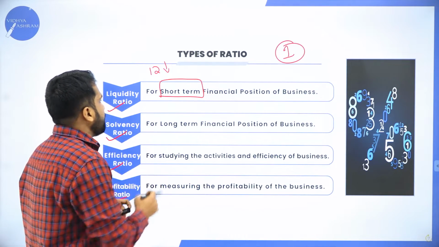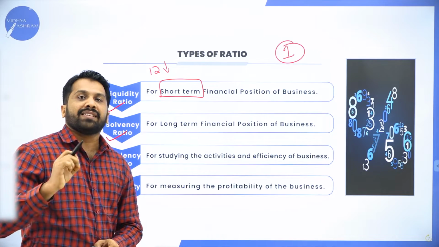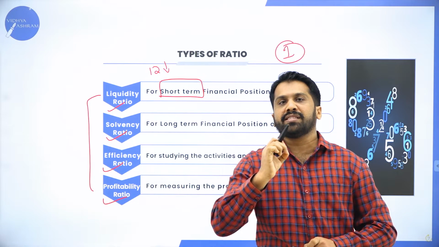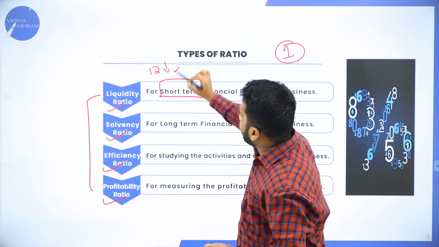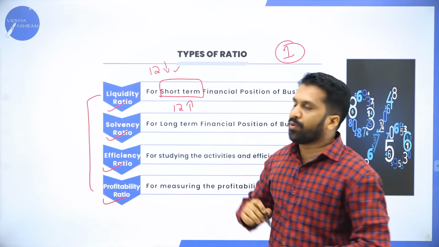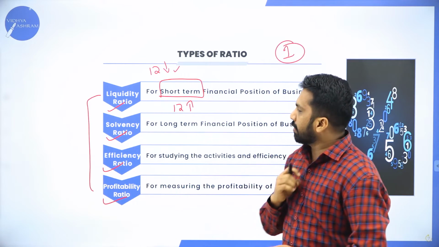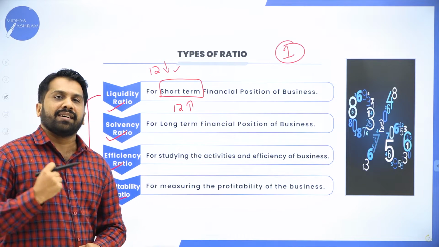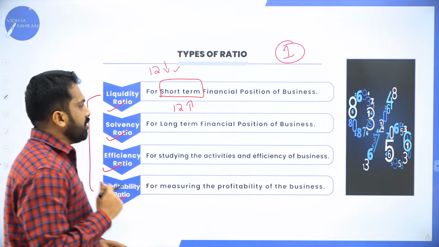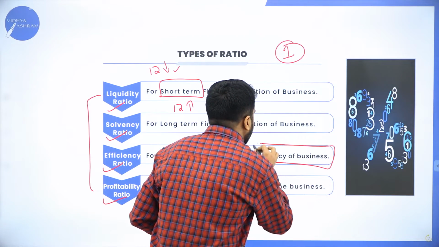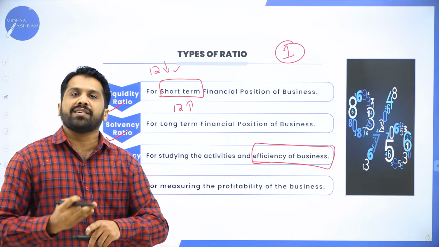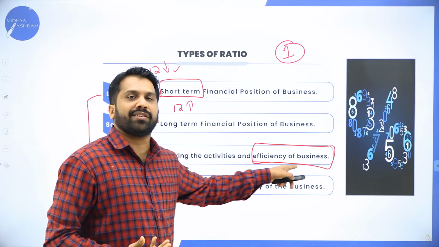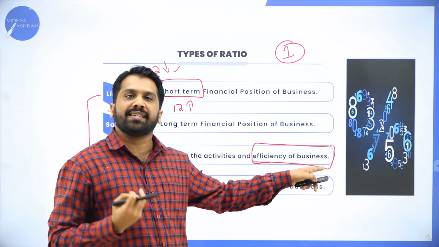Second one, solvency. It is opposite to liquidity. Solvency ratio is for long term basis. Short term means less than 12 months. Long term means more than 12 months. Now, efficiency ratio. What do you mean by efficiency ratio? You have to check the efficiency of your business, whether your business is going effectively or not. Those kinds of calculations will be done in efficiency ratio.